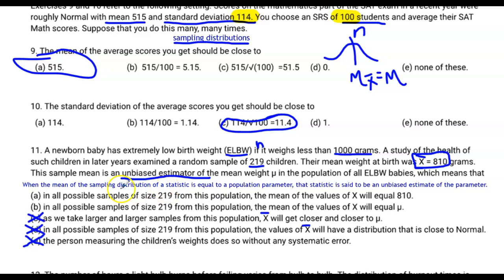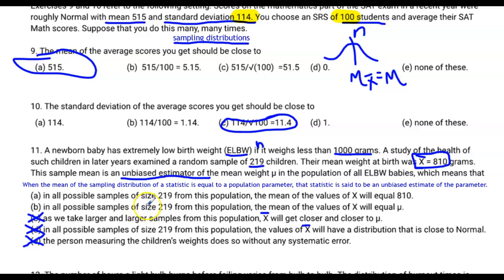The definition says the mean of the sampling distribution of a statistic is equal to the population parameter. We don't know the population parameter. This 1,000 is just saying extremely low birth weight is less than 1,000 grams. We don't know anything about the actual population parameter. It doesn't tell us here. It only tells us the sample mean.